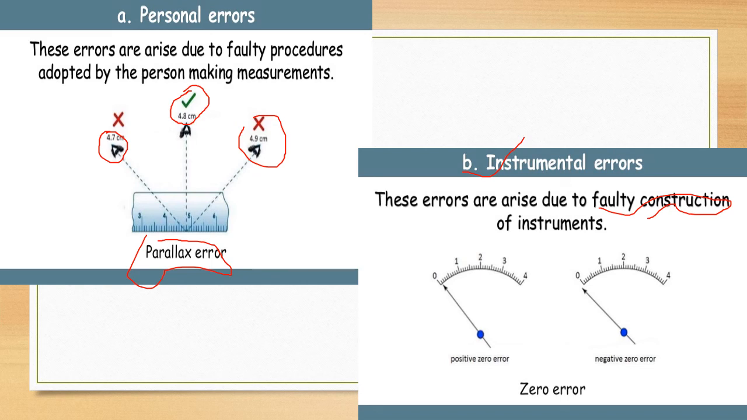What is meant by instrumental error then? The error caused by the faulty construction of an instrument is called instrumental error. Look at the figure. There is positive zero error and negative zero error. Take a voltmeter or ammeter which shows a deflection from zero towards the right side, that is called positive zero error, and which moves from zero to the left side is called negative zero error.